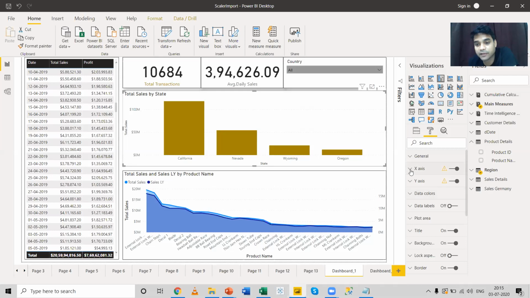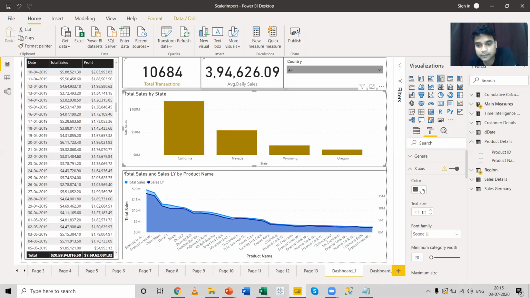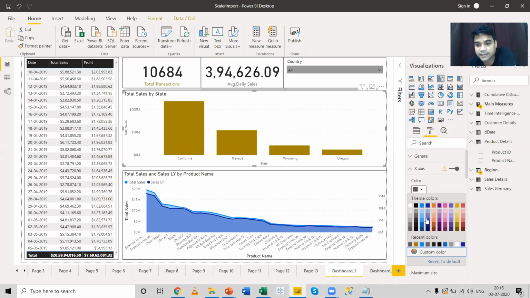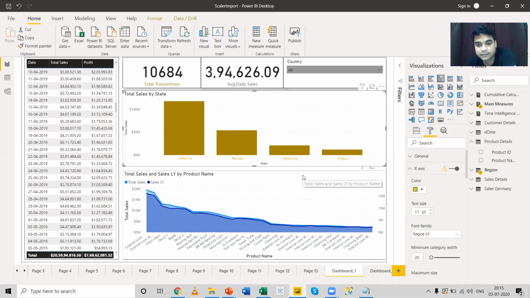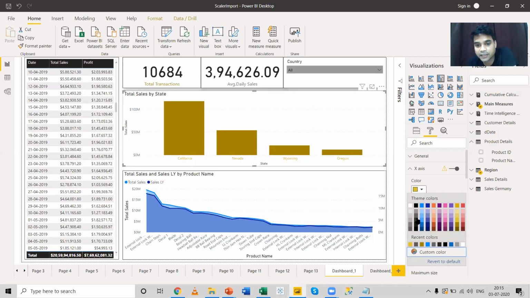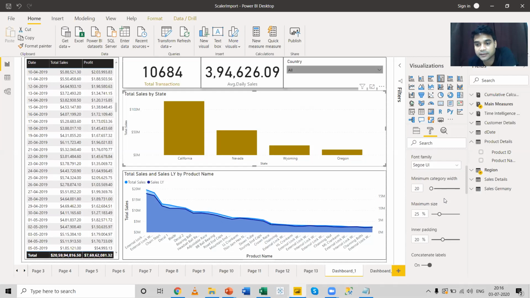Now you can also play with the x-axis and the y-axis. The x-axis is the state and the y-axis is total sales. You can change the size of the text. You can change the color of the x-axis data and keep it yellow. You can see the color has changed. You can keep it any other color, dark colors. The same thing you can do for the font family and the font style. You can select the font style from here as per your own convenience.